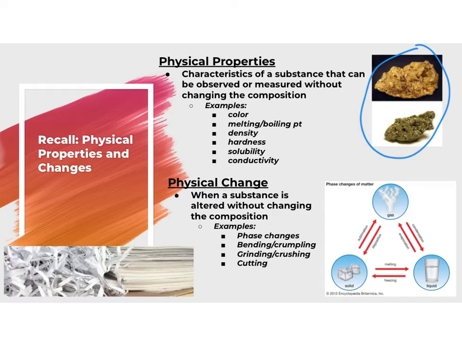Some other examples of physical change would be bending, crumpling, grinding or crushing, and cutting. So here in this example, it doesn't matter if you have a full sheet of paper or if you have it all torn up here, it's still going to consist of the same composition, which is that of paper.